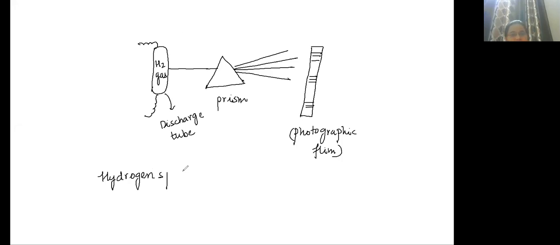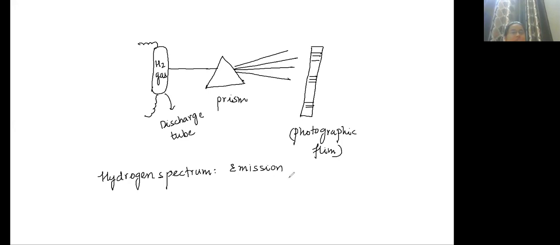Hydrogen spectrum is an example of emission spectrum. It is an example of emission spectrum because light is being emitted out. So this is emission spectrum.